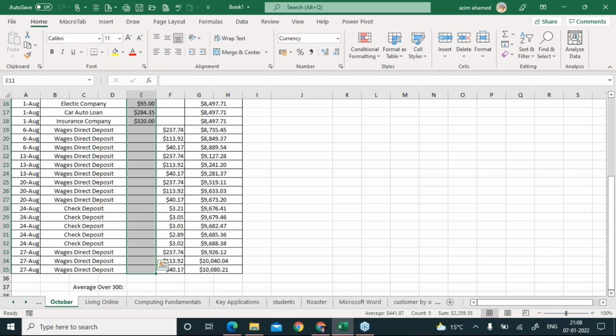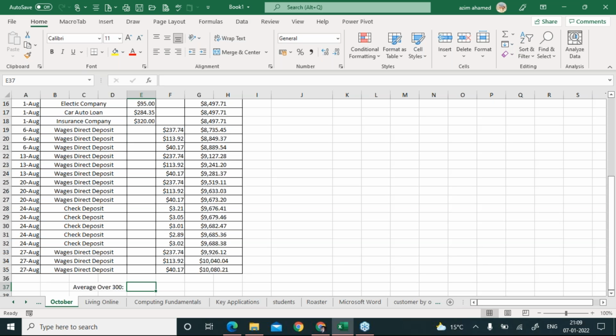Now look everybody, I'm going to explain one formula here, and you have to understand it in two ways. I'm going to calculate average, but maybe in your exam it will ask you to get the total or the count. So I'm going to explain three statistical functions on the basis of one question.